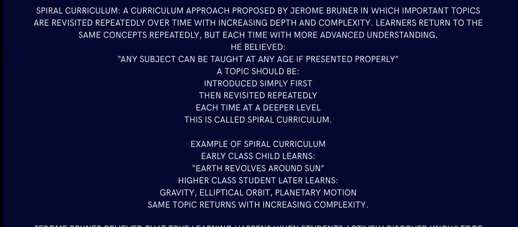But they are not as deep as all those concepts and things; they get broader with classes. For example, in smaller classes you understand just a gist of something. You go to a higher class, you learn that in more depth. That's the spiral curriculum approach proposed by Jerome Bruner, in which important topics are repeated over time with increasing depth and complexity. The learner returns to the same concept repeatedly, but each time with more advanced understanding.